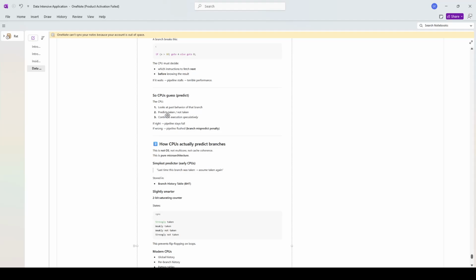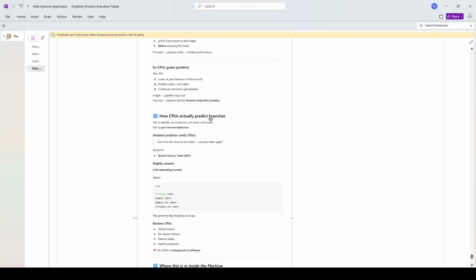So taken and not taken, the parallelism is also included there. Based on the past behavior, could it be executed in parallel? And if it is, we will execute this out of order and then we will put it back in order after the execution, before we return it to the programmer at the register file. So that's what's happening in detail. If wrong, pipeline flush, branch mispredict penalty.